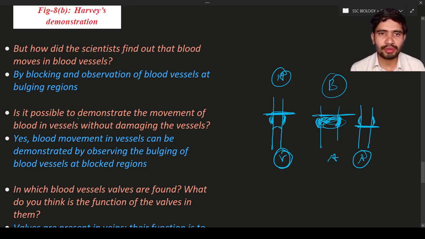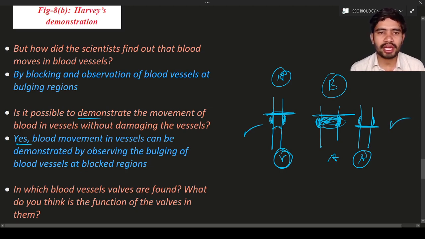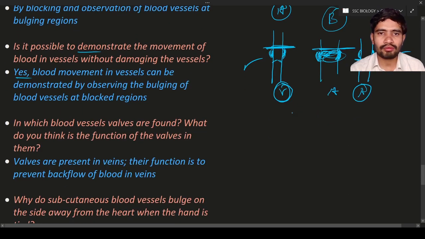Is it possible to demonstrate the movement of blood in the vessels without damaging the blood vessels? Yes, it is possible. By doing such kind of activity, with the help of blocking and unblocking, you can find out which blood vessel is an artery and which blood vessel is a vein. Okay, so next, in which blood vessel are the valves found, and what is the function of the valves in them?